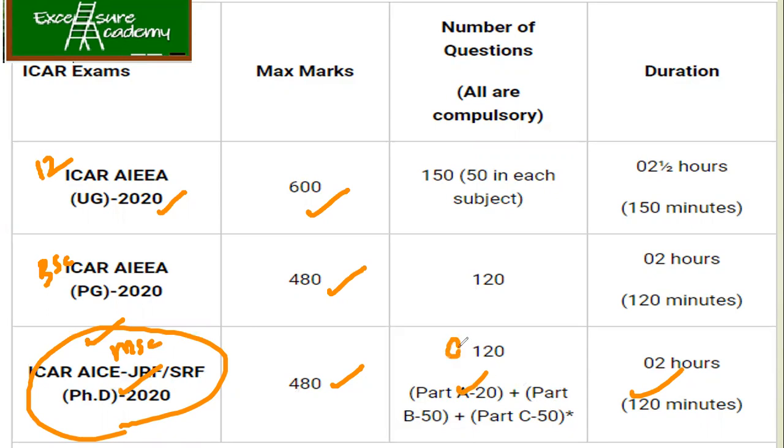Part A is the general category, related to agriculture, basic bio. Part B and part C depend on the topic you have selected while filling the form. There are around 19 to 20 topics. Those topics also we will discuss, don't worry about that, and then we can decide what kind of topics you can take as your PhD options.